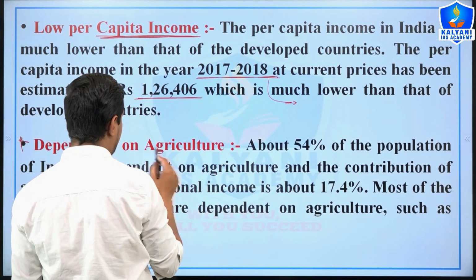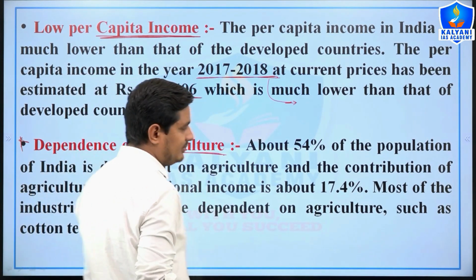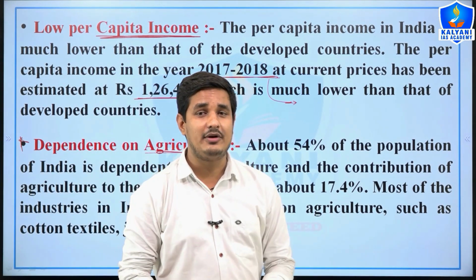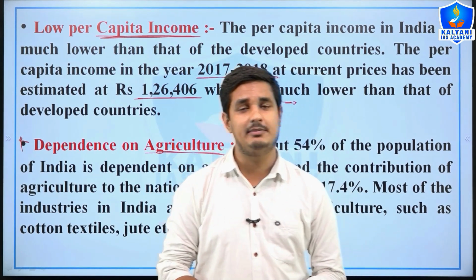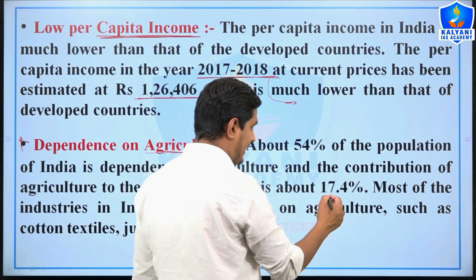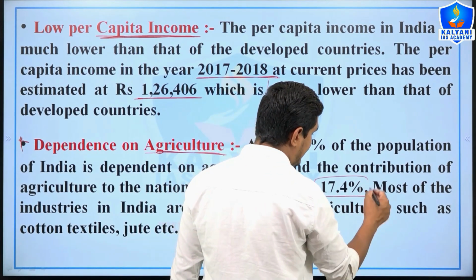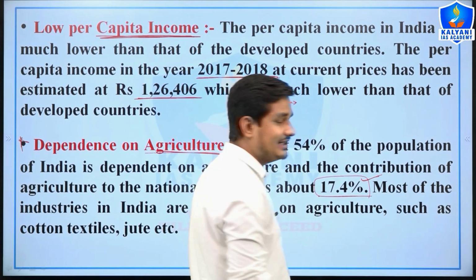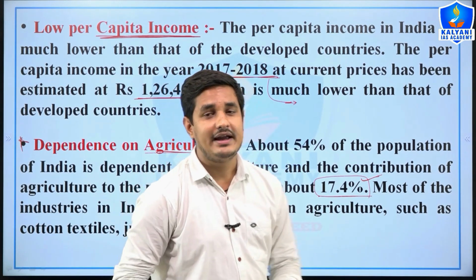Next, dependence on agriculture. I have already told you that half of the population of India is directly or indirectly dependent on agriculture, and the share of agriculture and allied activities is only 17.4% in the GDP of India.